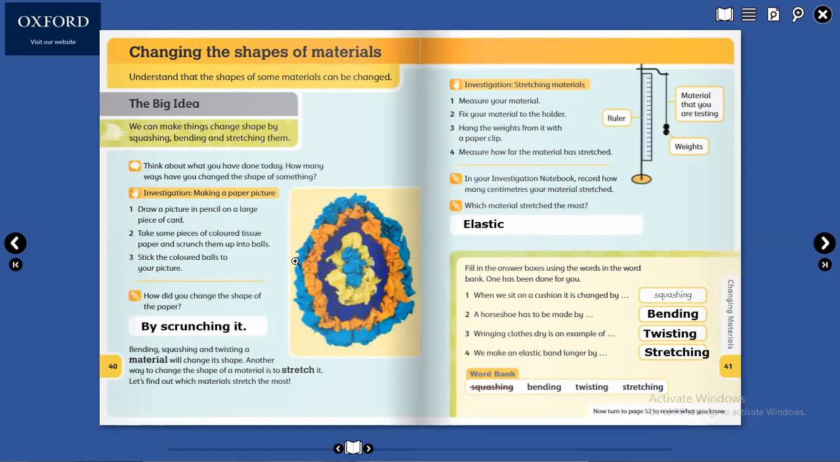Wringing clothes dry is an example of twisting. Okay, Michelle, thank you. Malik Mustafa.